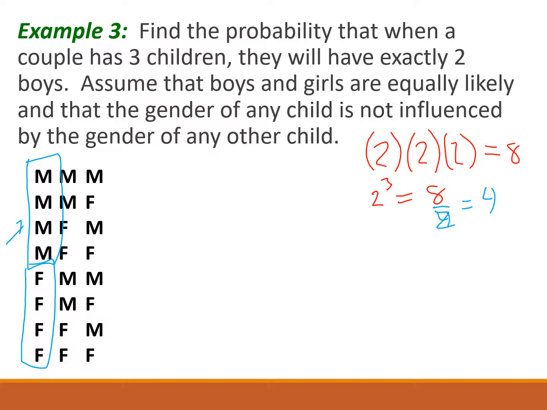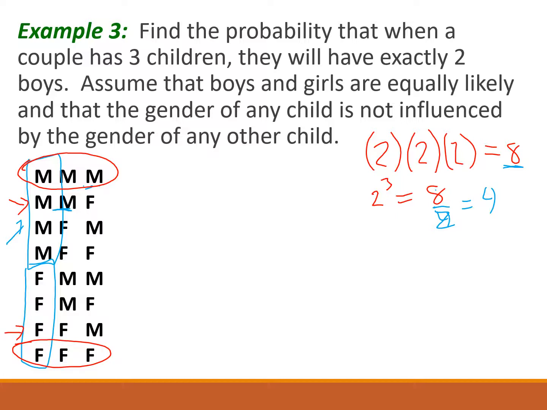So we started with 4. The reason we started with 4 is it was exactly half of how many we had. Then we cut that in half, then we had 2 at a time, then we cut that in half, and we have 1 at a time. So this is our full sample space. There's 8 ways that we can have 3 children, ranging anywhere from all males all the way to all females. For example, in this one we have 2 boys, then a girl. The one underneath it, we have a boy, then a girl, then a boy. Second to the last, we have 2 girls, then a boy, etc.